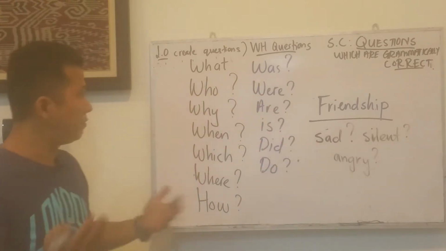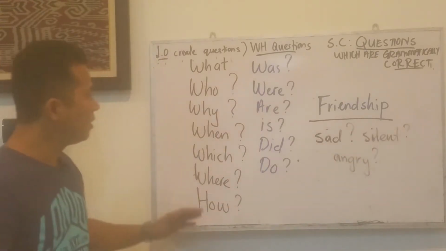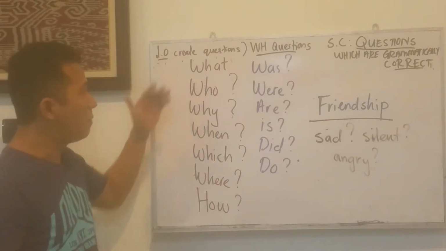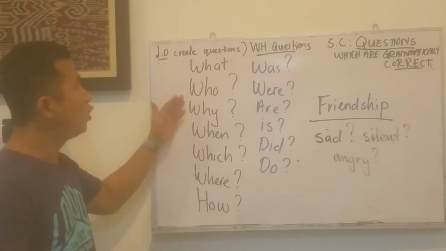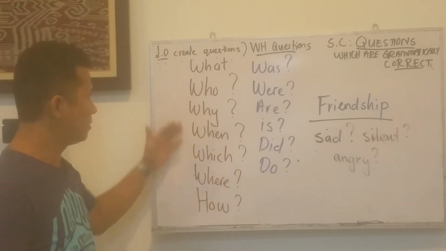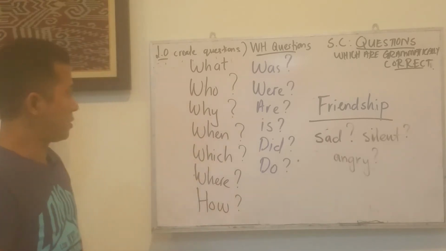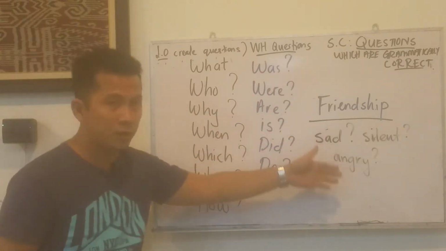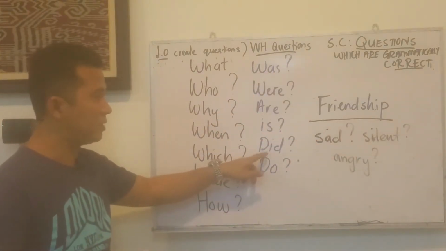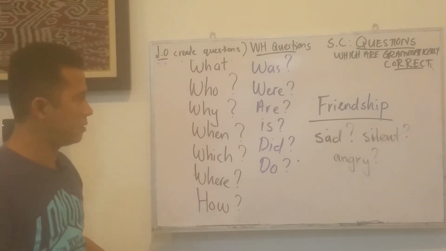Okay, let me give you a few examples. For example, your friend is sad. You can say, what makes you feel sad? Or who makes you feel sad? Or why do you look so sad, for example? You can also use this to ask questions. For example, did I make you feel sad?